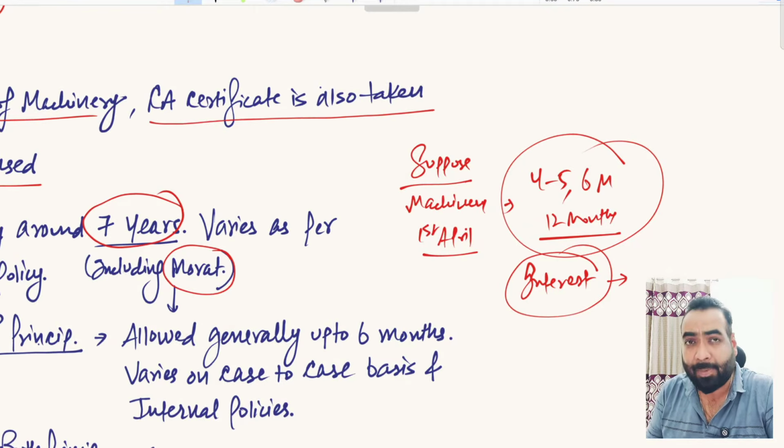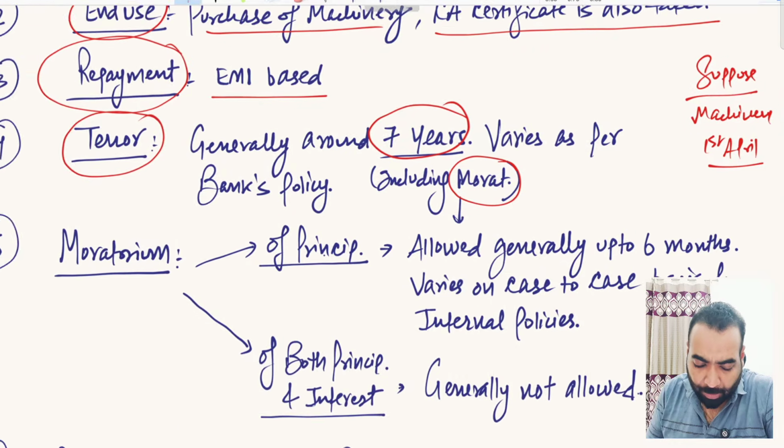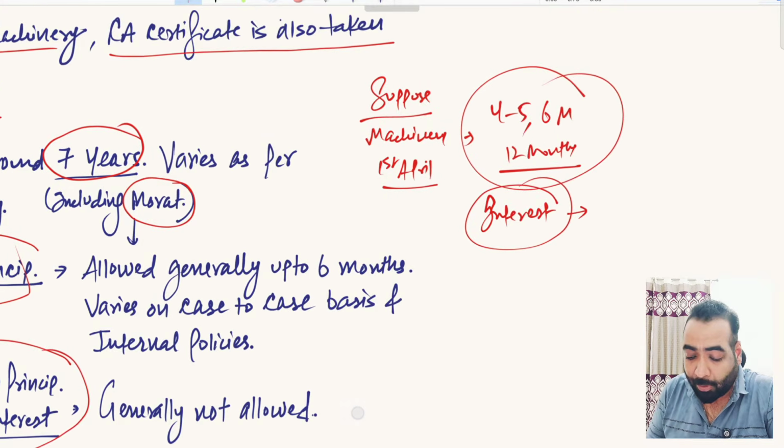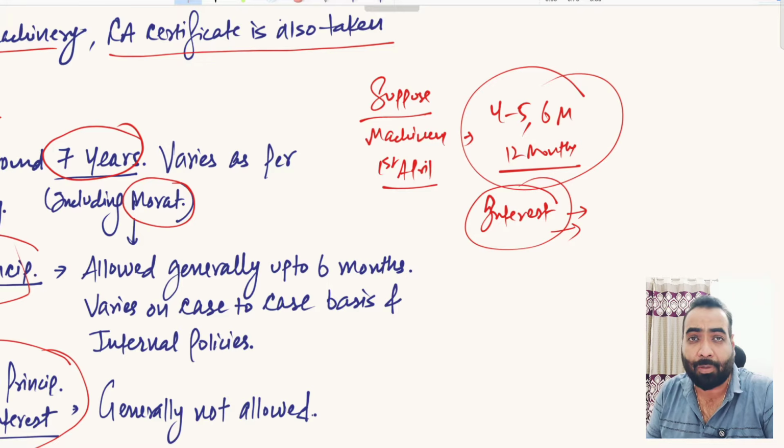That 6 months period is, friends, called moratorium. The moratorium can be of principal amount only, or of both principal and interest. You can also request the bank that you will not be able to pay the interest amount either, so kindly allow a moratorium for interest as well, and you will pay both principal and interest after 6 months from the date of taking the machinery term loan.